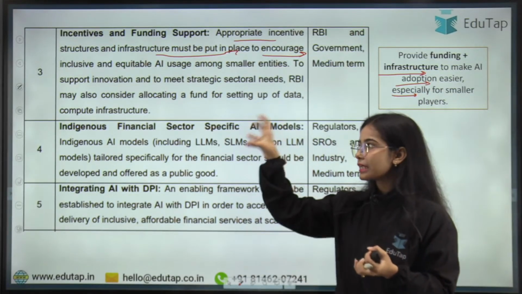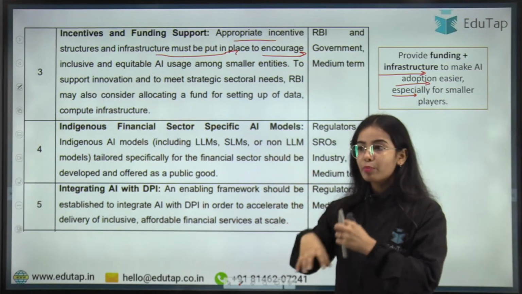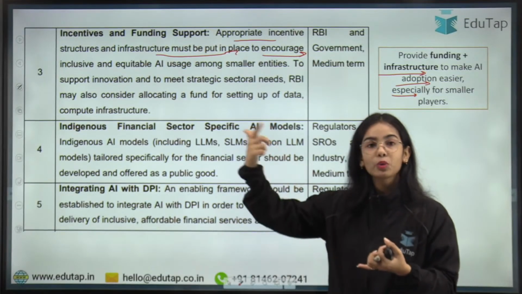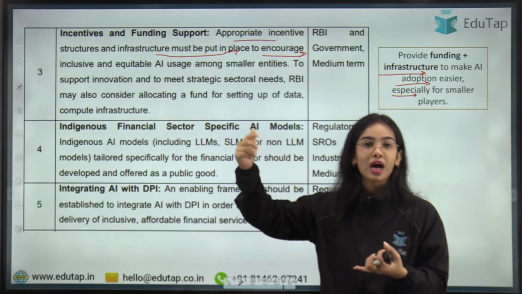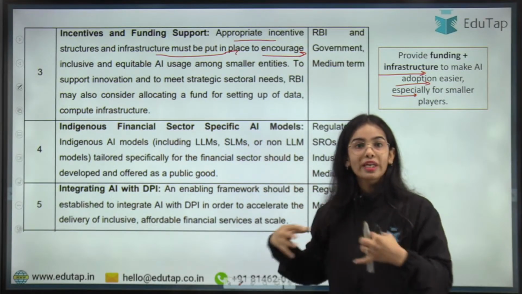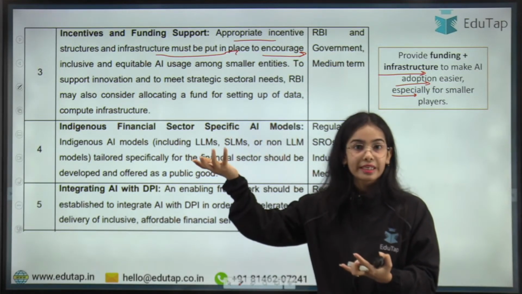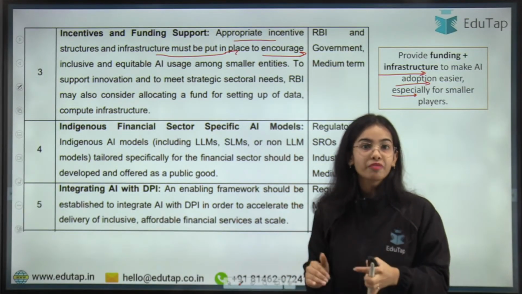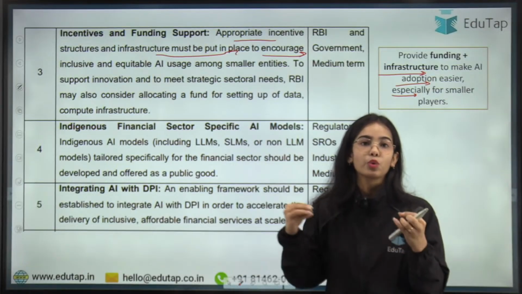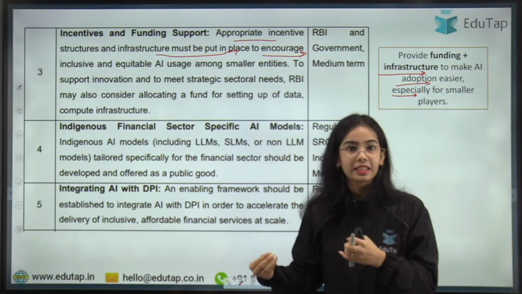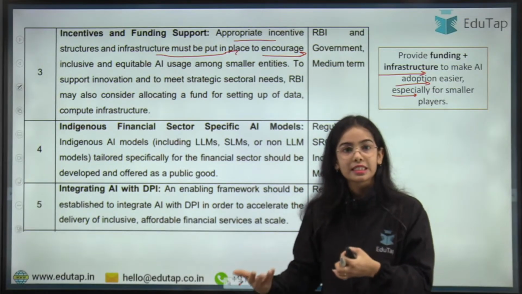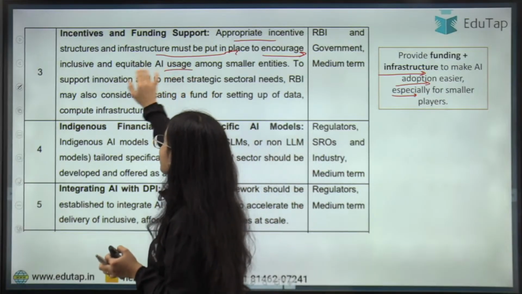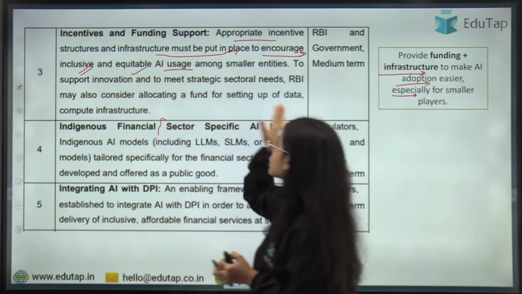Because let's say only big entities are using the AI ecosystem and making their processes faster and smoother. The smaller entities will not be able to have AI work for them, so they will not be able to compete with larger entities, and they will start closing down slowly. So the competition will reduce in the financial market, and this RBI does not want. So RBI is helping the smaller entities by providing funding and such, so that they can also have the AI ecosystem and AI usage can become more inclusive and equitable. Okay, so this is the basic idea.